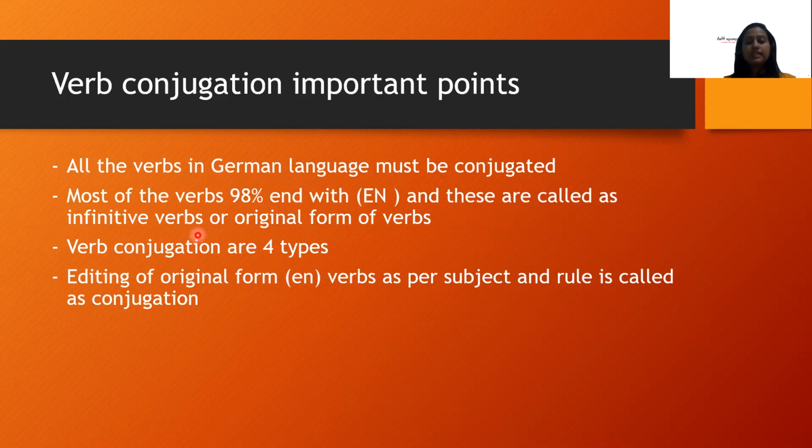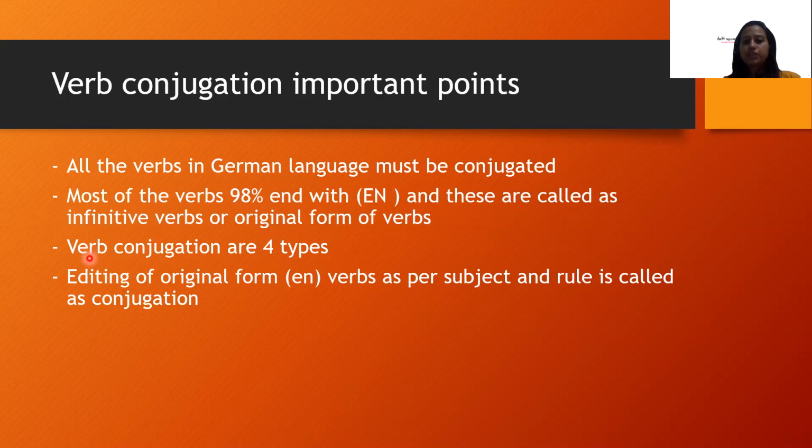Most of the verbs, that is 98%, end with en. If you already know some basic German verbs: essen means to eat, it ends with en. Trinken means to drink. Kaufen means to purchase. Laufen means to run. Brauchen means need. So the majority of verbs end with en, and these verbs are called infinitive verbs. जो भी verbs en से end होते हैं उनको बोलते हैं infinitive verb, और आप बोल सकते हो original verb, original form of verbs.